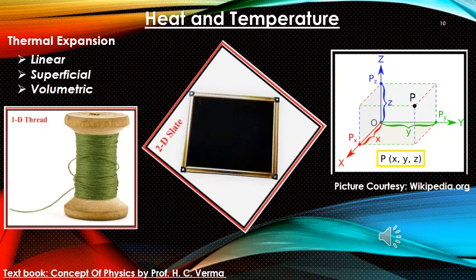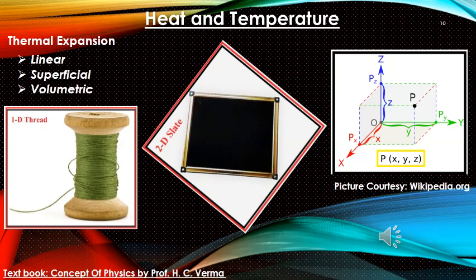In 2D we can see a slate. All of you must have used this slate in your childhood. So here we can see that this is a two-dimensional object, if we ignore the thickness of the slate. So here the x and y dimensions are there, the z dimension is not there. The next picture shows you a cube, that is, all three dimensions are present.